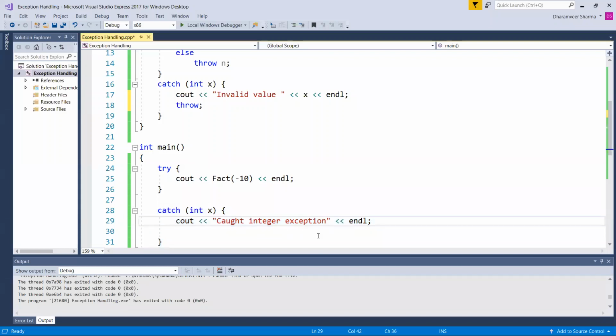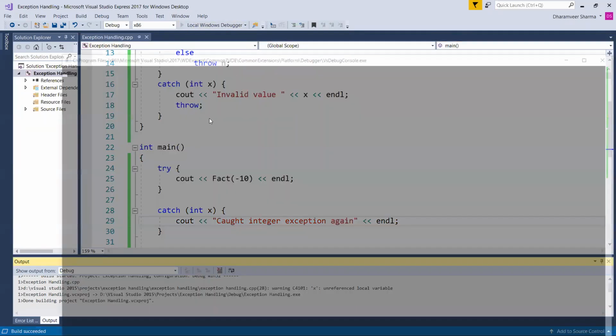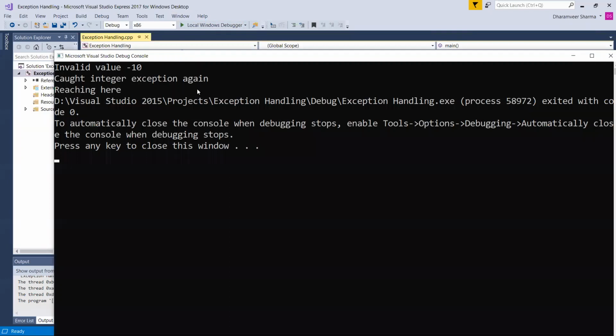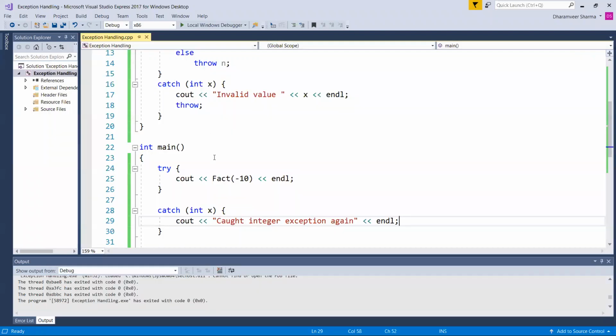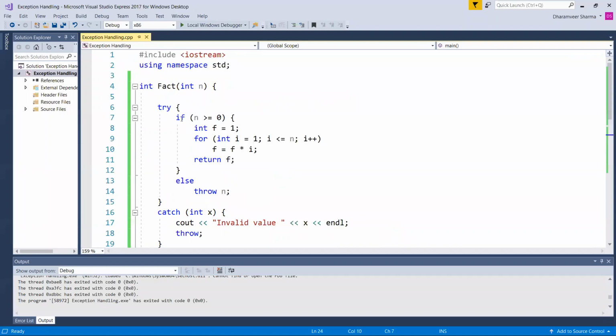Caught integer exception again. I'm writing here. So it will be caught here again. Right now it is not printing the value because this statement will not be executed. You will call the fact function. It will reach here. Since value of n is not greater than 0, it will throw the value here.